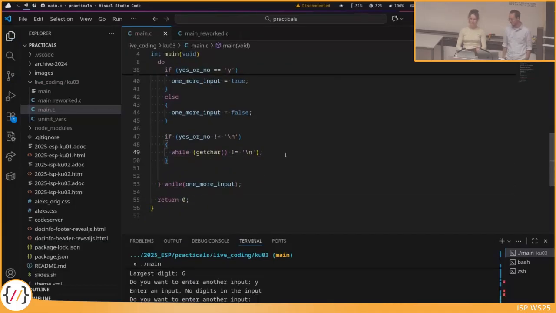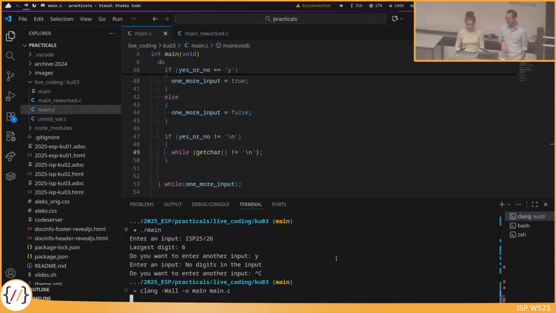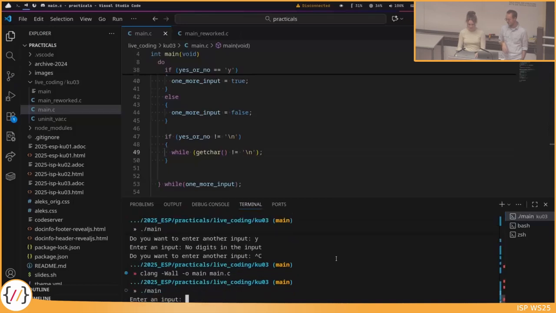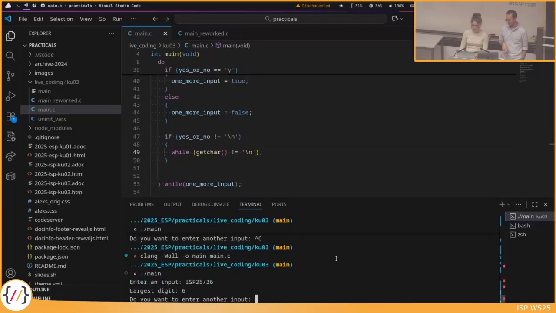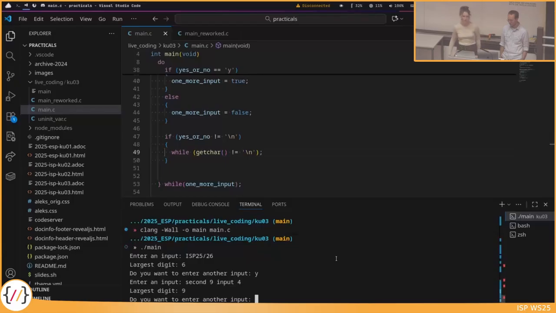So you don't even need to specify a body for this loop. We just look at the statement which is in the while and do this until it is not fulfilled. And it's not fulfilled if getChar returns the \n. And then we terminate this while loop and continue. So let's try this. Another input, yes. And now it really asks us again, and we can enter a second input, and it also tells us the largest digit.